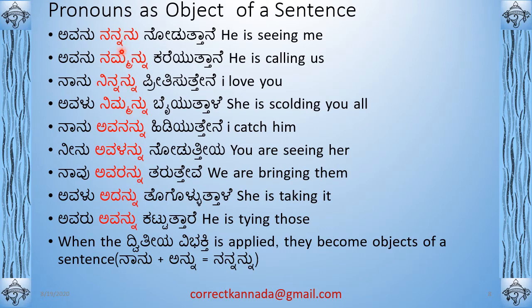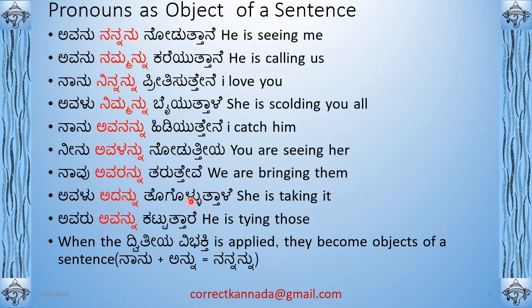So all these are nothing but the personal pronoun with Annu added. Okay. Neenu avalannu noduttiya. You are seeing her. Navu avarannu tarutteve. We are bringing them. So we, Navu tarutteve. Teve is used because the subject is Navu. But here we are learning the object. Right? The object is nothing but the pronoun with Annu added.